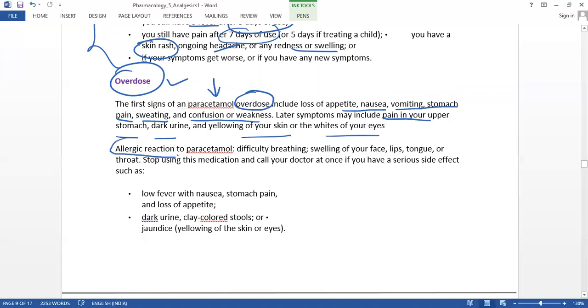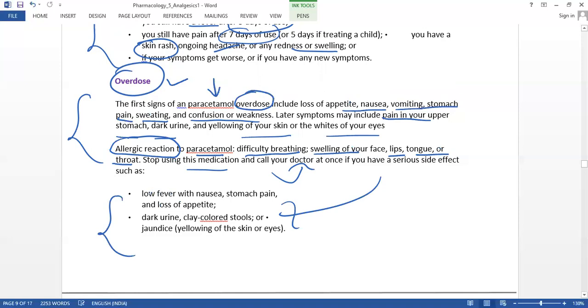Allergic reactions may also appear with this paracetamol tablet: difficulty breathing, and swelling of the face, lips, tongue, or throat. Stop using this medication when these symptoms appear, and the patient has to consult the doctor as soon as they get these side effects.